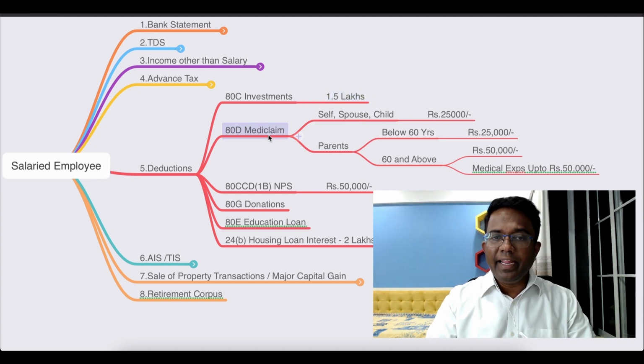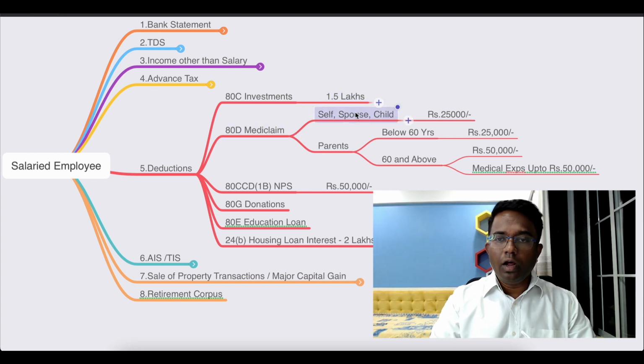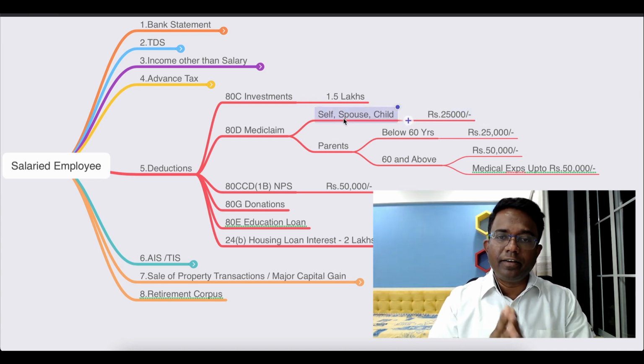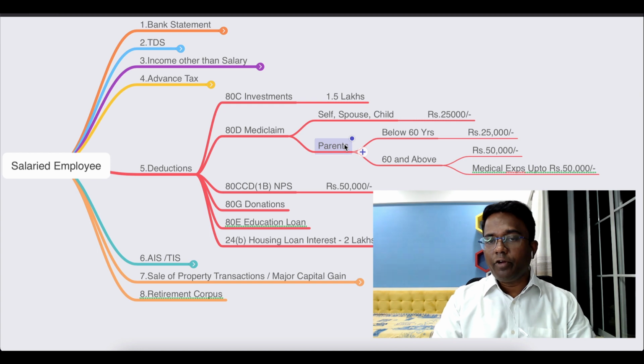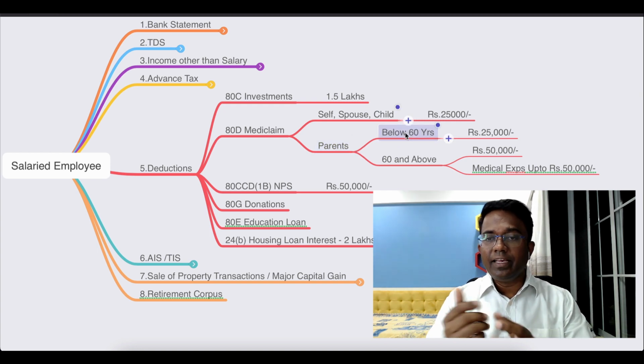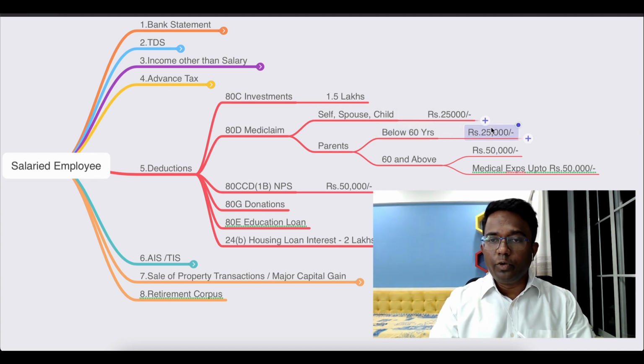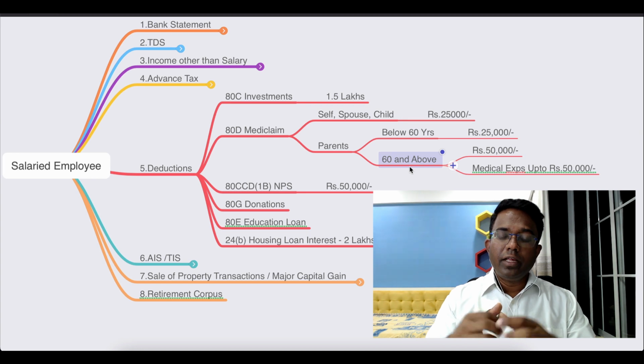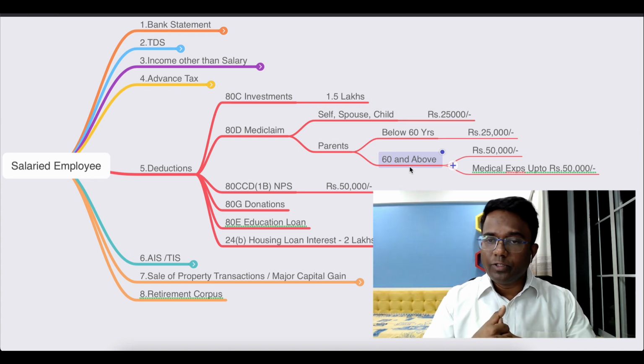The next one is Mediclaim insurance premium. Up to 25,000 is allowed for self, spouse and children. And in case you are paying it for your parents and your parents are not senior citizens, if they are below 60, then you will be able to claim up to 25,000. If your parents are 60 and above, then you will be able to claim 50,000.